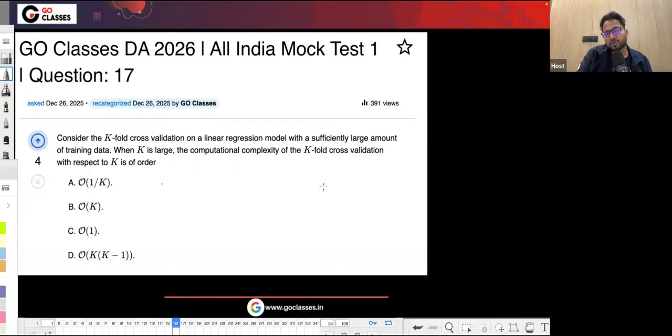So what is k-fold cross validation? We have the training examples. We basically divide those training examples into different folds, like this.